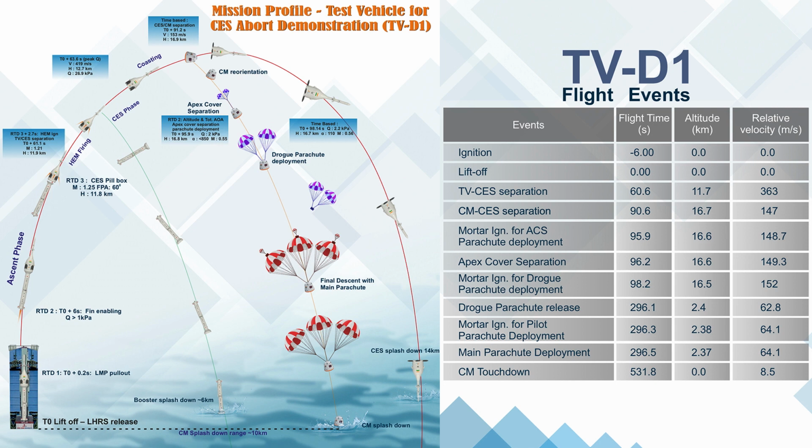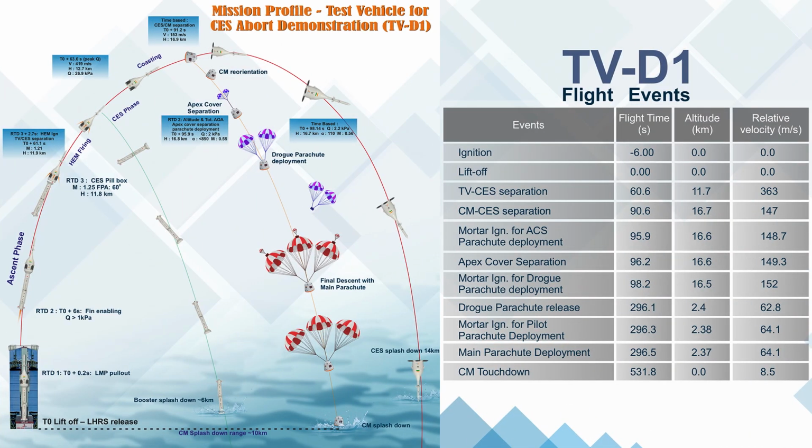At T0 plus 60.6 seconds, the crew escape system will be separated from the test vehicle's booster, and at that time the vehicle will be at an altitude of 11.7 kilometers and will have a speed of 363 meters per second. At that moment, the high altitude escape motor will be ignited and move on, while the booster turns off and starts falling into the sea.